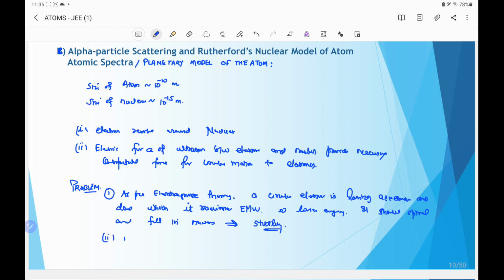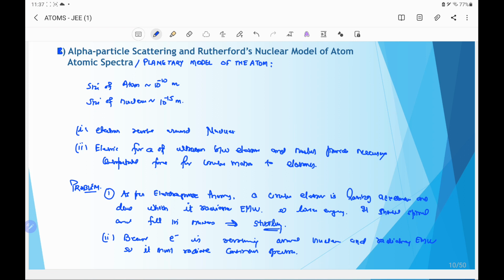Second one, because the electron is revolving around the nucleus and radiating electromagnetic waves, it must radiate continuous spectra. But in practice, experimentally, it is observed that the spectrum is a discrete spectrum, that means it is in the form of lines. So it could not explain the spectrum of the atoms.